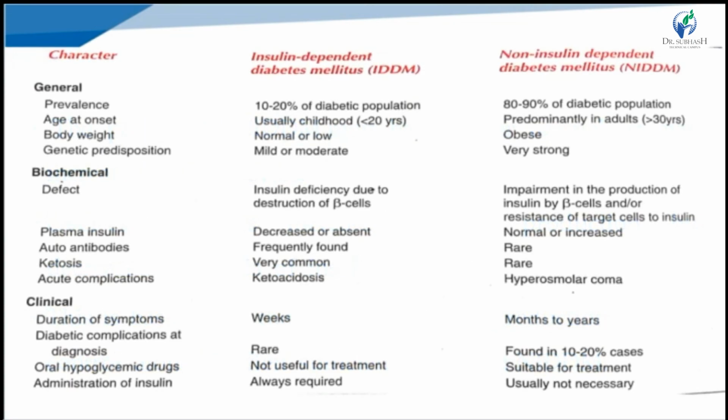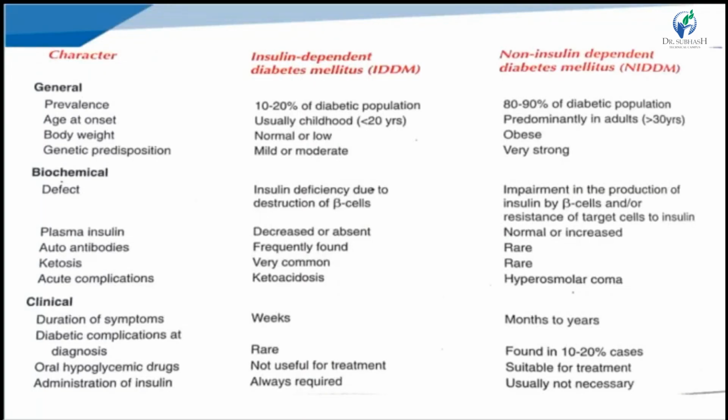Here is the overview of IDDM and NIDDM, the general difference between type 1 and type 2 diabetes. The characters are the general characters, the biochemical characters and the clinical characters.